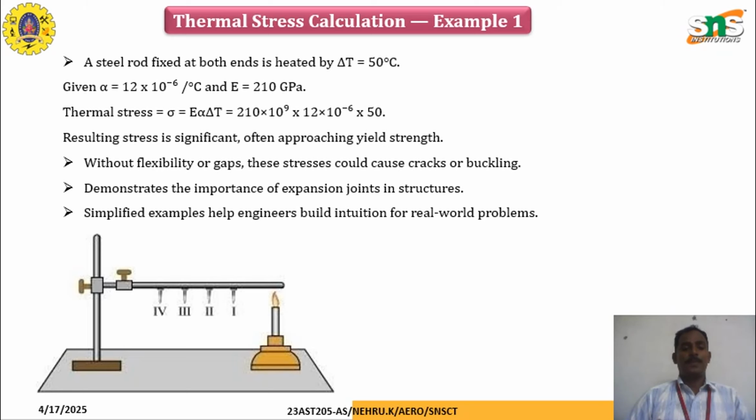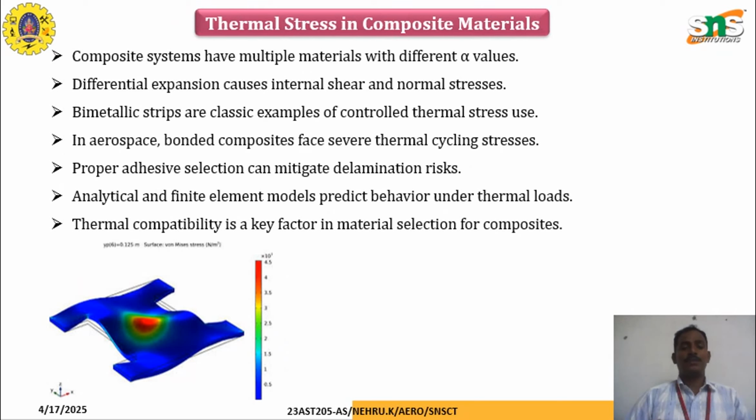Now coming to thermal stress in composite materials. A composite material is made of multiple materials with different values of thermal expansion coefficient. This different expansion causes internal shear and normal stresses. Bimetallic strips are a classic example for controlling thermal stress in applications.